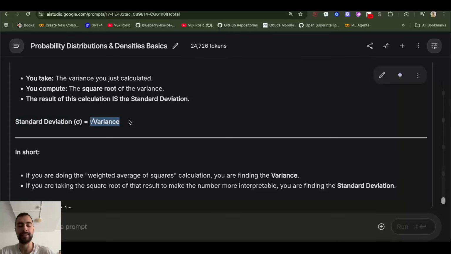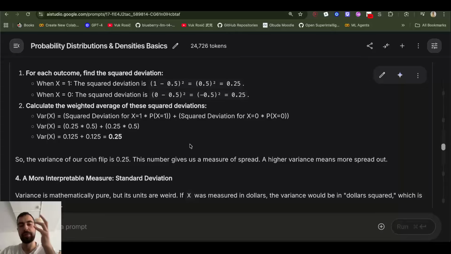Let's get back. So the problem with this variance that I was explaining until now, when we are squaring things, the problem is if we are looking into our game of dollars, winning $1 or $0, then if I'm trying to calculate the variance, my measure would be in dollars squared.